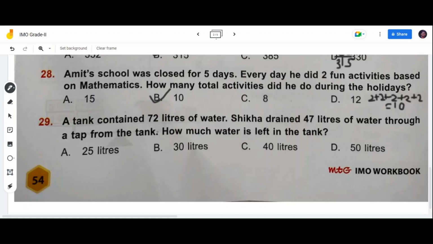29th one. A tank contained 72 liters of water. Shika drained 47 liters of water through a tap from the tank. How much water is left in the tank? Okay, 72 minus 47.